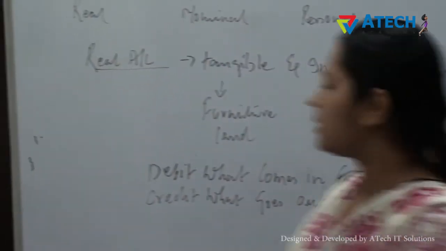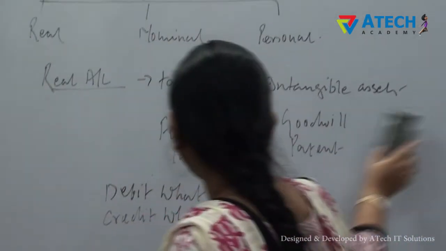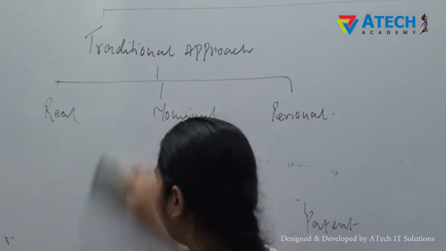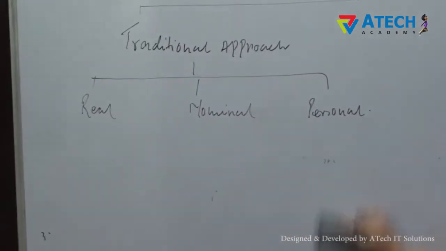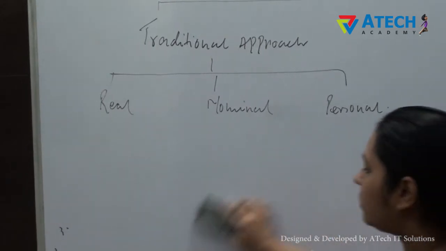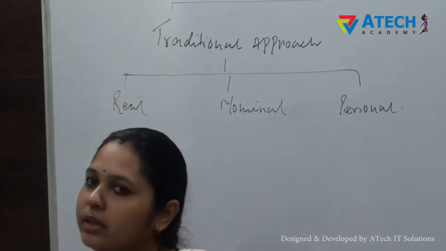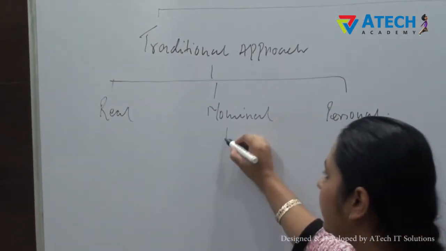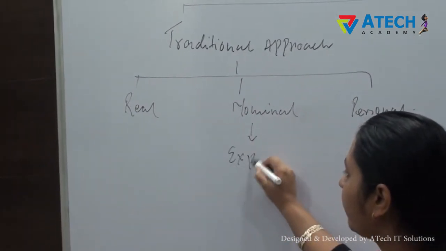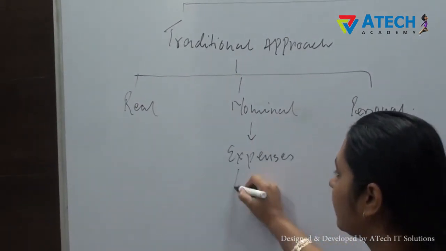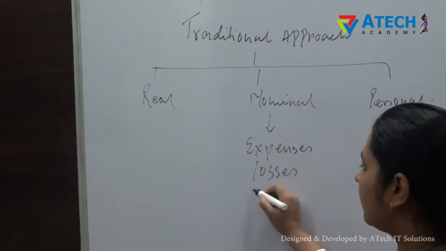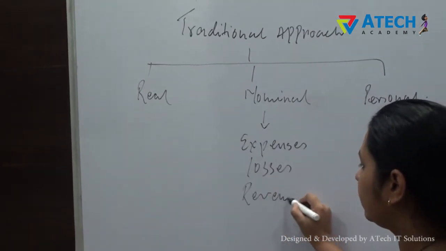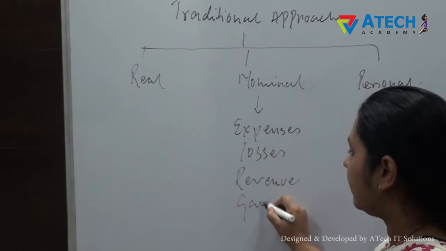Next we are going to study nominal account. Now what is nominal account? When we talk about any expense, any loss, revenue or gain, we are talking about nominal account. So nominal account relates to all expenses, all losses, revenue and gains.